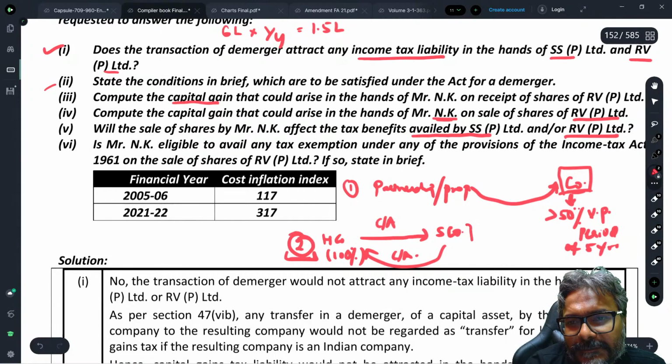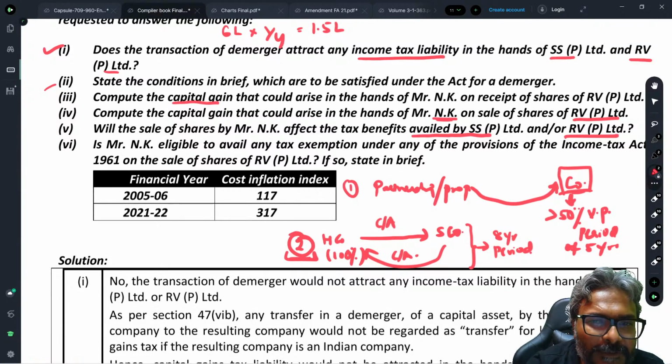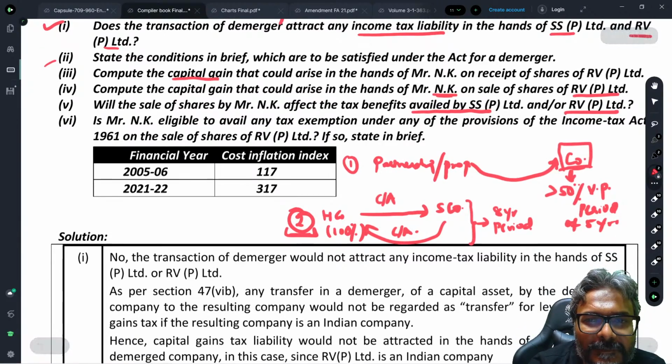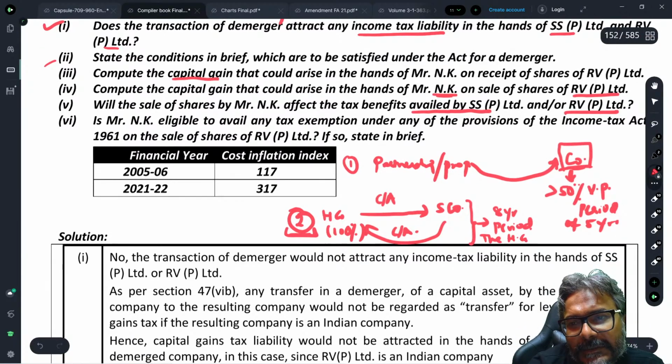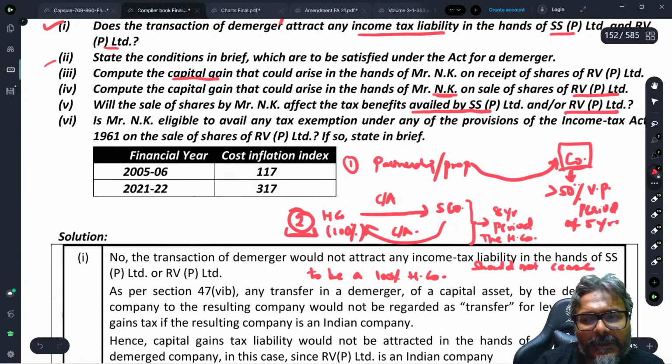So what is the condition? The condition, as you may be aware, is that for the 8 years period for the exemption, 47 exemption is covered over here. All of you may be aware that there is a 47 exemption. So for the 8 years period, the holding company should not cease to be 100% holding company.